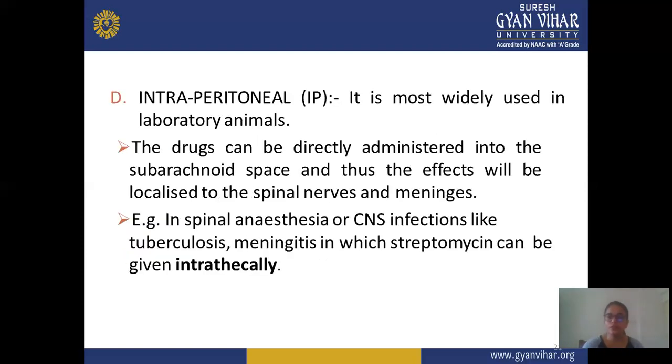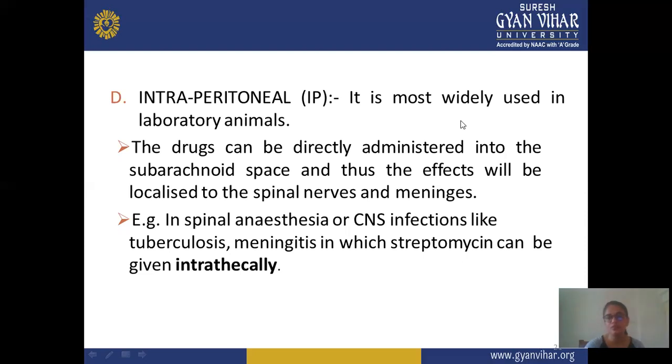Next is intrathecal. It is most commonly used for laboratory animals. This route is rarely used for human beings, and is mainly for experimental purposes or for laboratory animals for certain testing. The drug can be directly administered into the subarachnoid space, and thus the effect will be localized to the spinal nerves and meninges. When you administer a drug by this route, it shows a direct effect in the subarachnoid space, localized to the spinal nerves and meninges.